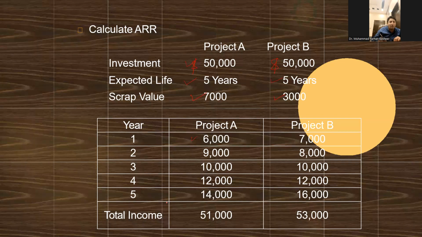and 14,000 for the fifth, and the total cash inflow is 51,000. And similarly for project B, the figures are 7,000, 8,000, 10,000, 12,000, and 16,000 respectively for the 5 years, and the total cash inflow is 53,000. And it has a scrap value of 3,000, and project A has a scrap value of 7,000.